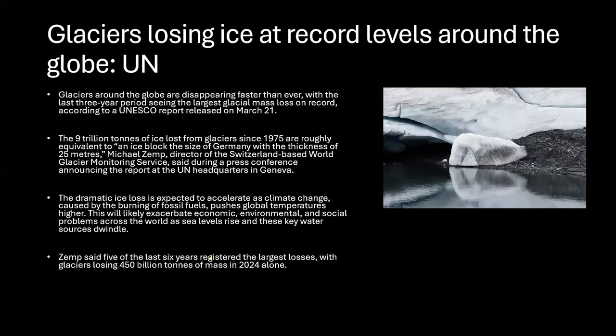In 2024 alone, you can see that this much amount of ice is being dissolved. And because of this, the sea level is going to be rising. And because of the sea level rise, there will be a lot of other disasters like floods, etc. Water and energy impact: glacial losses threaten hydroelectric energy and water availability for billions. Mountain communities at risk: 1.15 billion people face hazards like avalanches, landslides, flash floods. Okay. Eastern African mountains may also lose all their glaciers by 2030, worsening local conflicts over water. The urgent action that needs to be taken here is that climate change mitigation is crucial. So these are some of the things that they're trying to tell us about what happens if this kind of ice loss goes on.